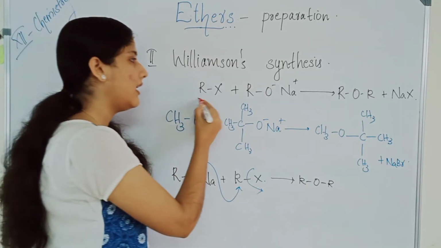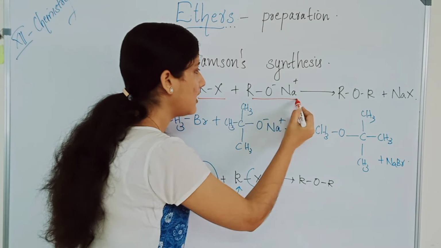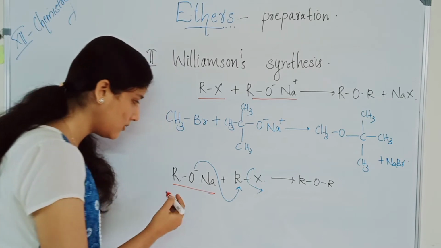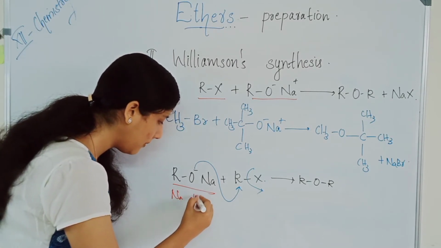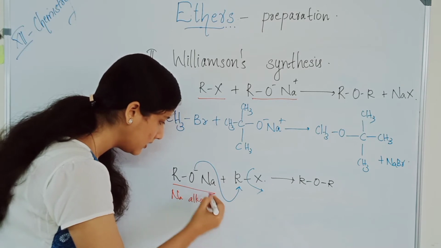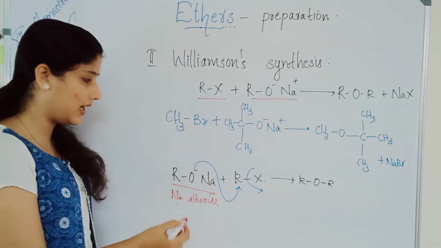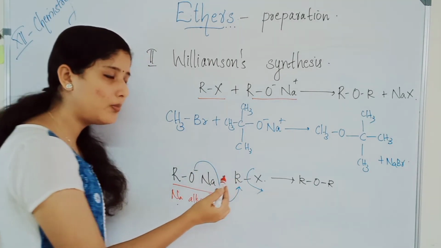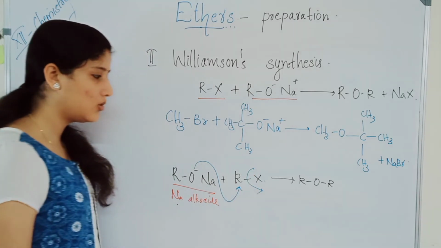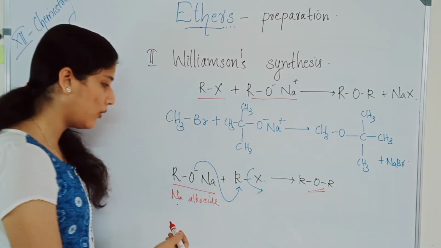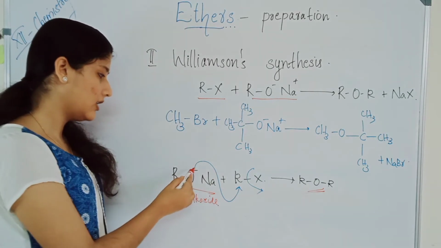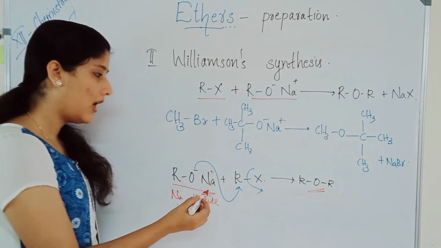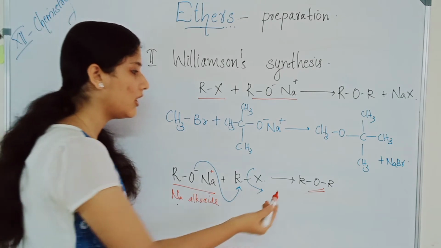We studied that alkyl halide reacts with alkoxide to give the corresponding ether. So the mechanism is that in the sodium alkoxide, this is sodium and this is the alkyl group. The O minus will go and attack the R group of the alkyl halide, and the halide leaves to give you the corresponding ether, ROR. In sodium alkoxide, there is O minus and Na plus; O minus attacks the corresponding R group of the alkyl halide to give you ROR.